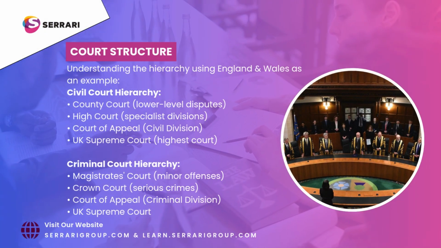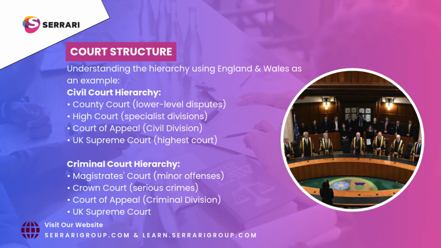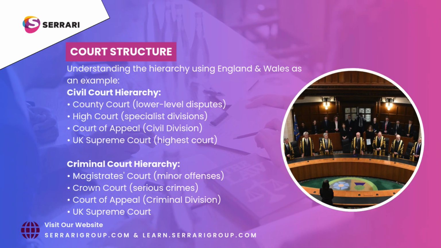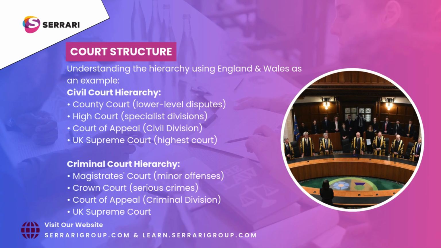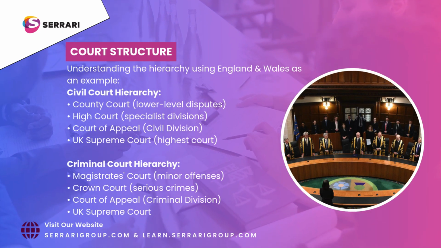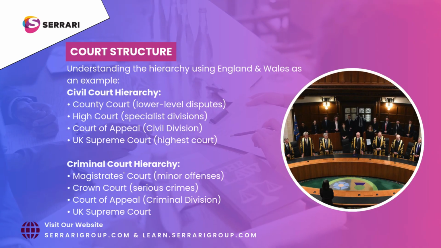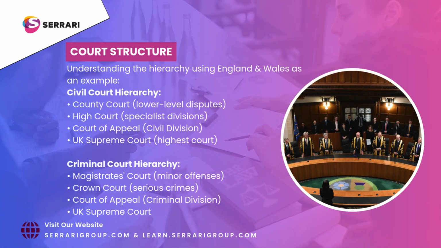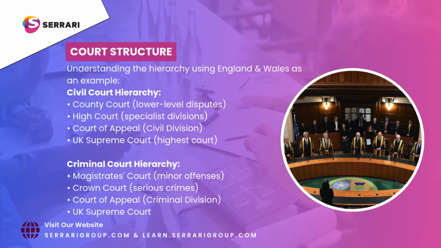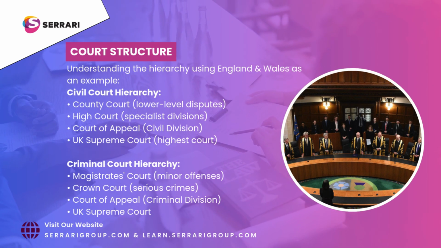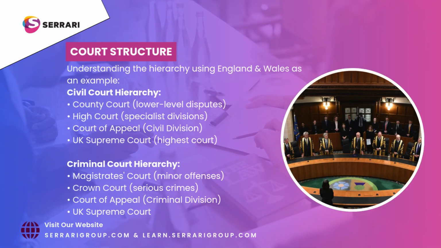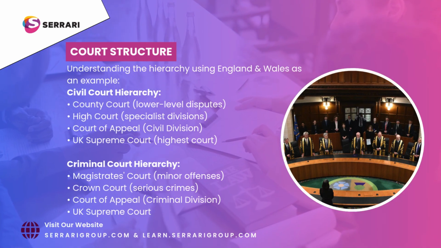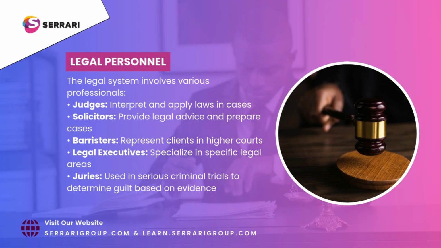Court structure, understanding the hierarchy using England and Wales as an example. Civil court hierarchy. County court, lower-level disputes. High court, specialist divisions. Court of Appeal, civil division. UK Supreme Court, highest court. Criminal court hierarchy. Magistrates court, minor offenses. Crown court, serious crimes. Court of Appeal, criminal division. UK Supreme Court.